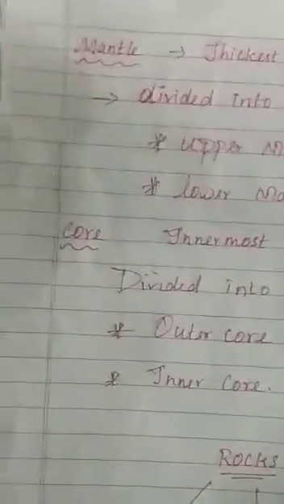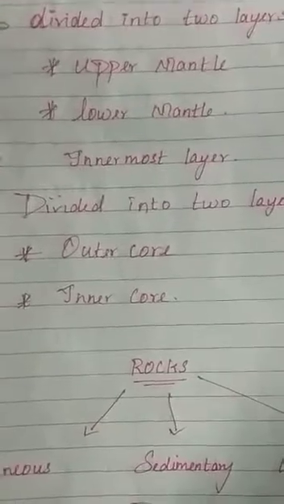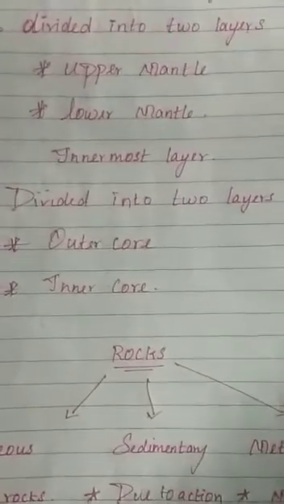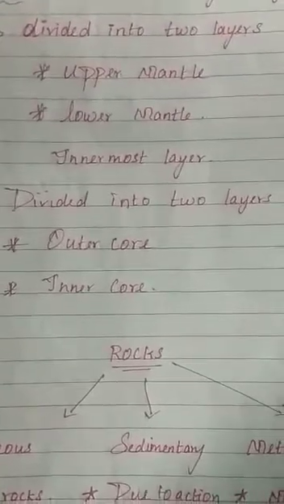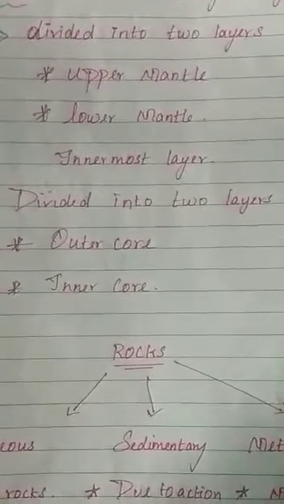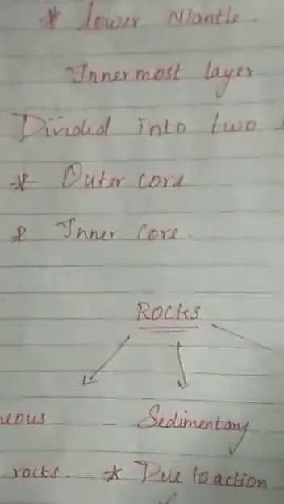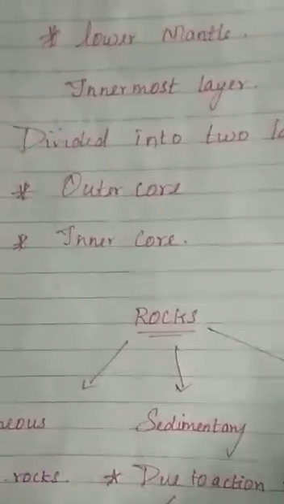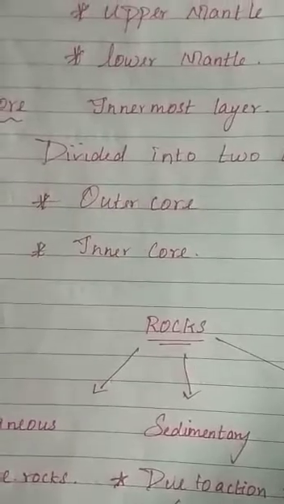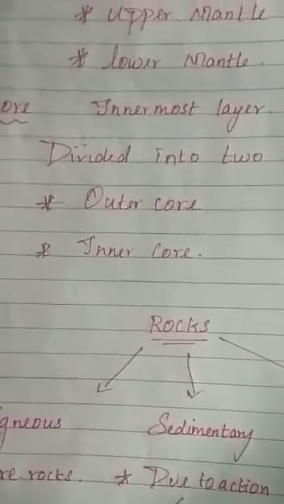And next is core. The innermost layer of Earth is called core. It is the hottest layer of Earth. The core has about 80% iron along with some other elements like nickel and gold. The core can also be divided into two layers: outer core, inner core. The inner core is solid but the outer core is a hot liquid.